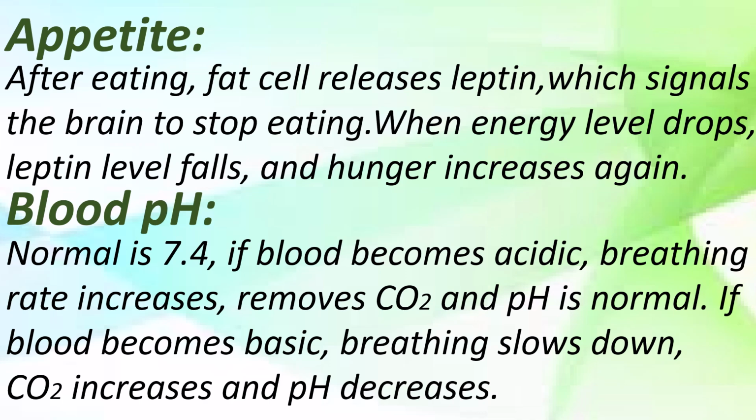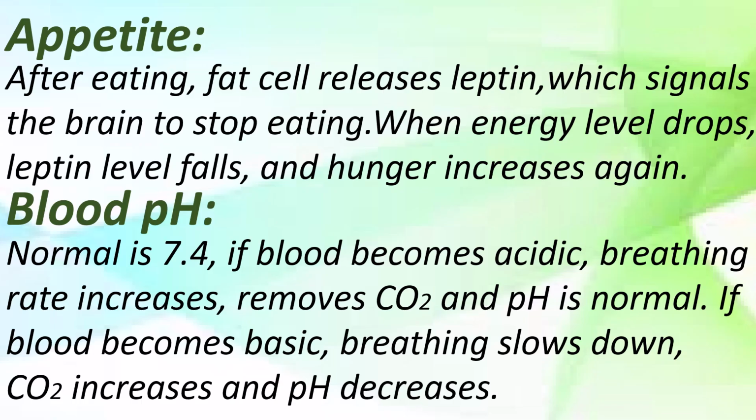Blood pH. pH means the concentration of hydrogen ions in the blood. Normal blood pH is about 7.4. If blood becomes acidic, breathing rate increases, removes carbon dioxide and pH is normal. If blood becomes basic, breathing rate slows down, carbon dioxide increases and pH decreases.